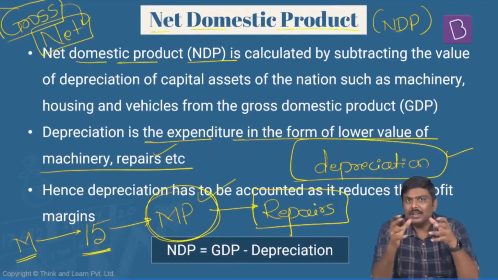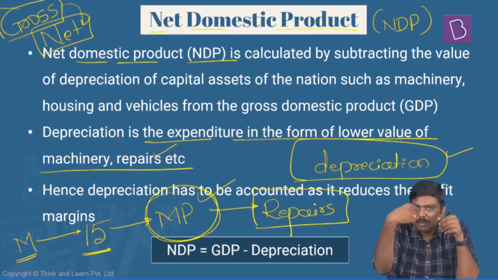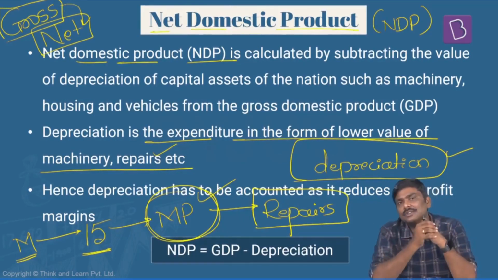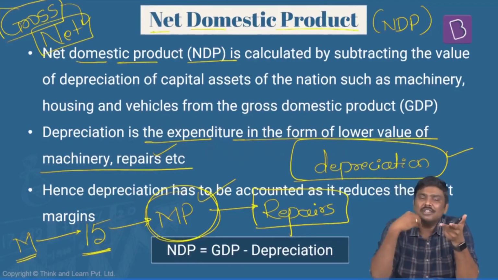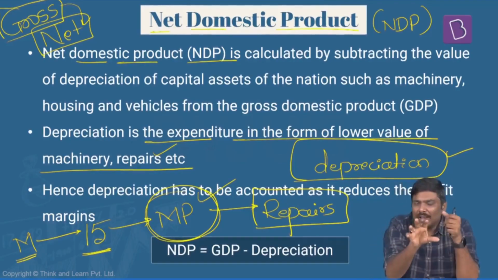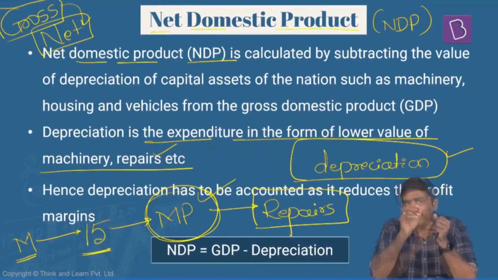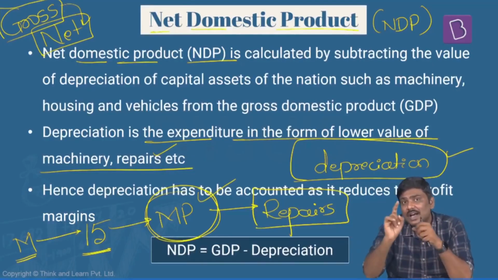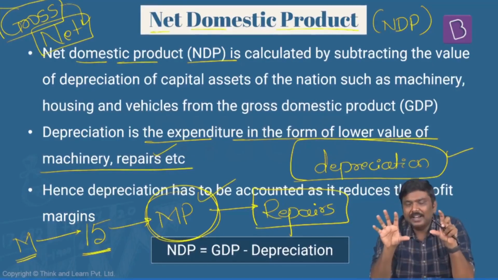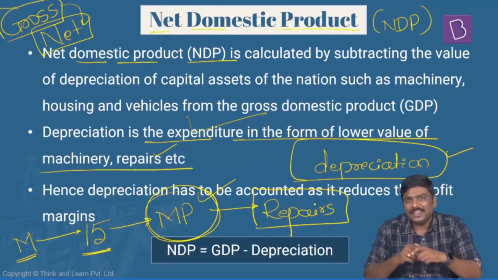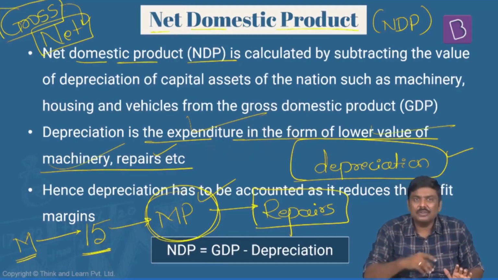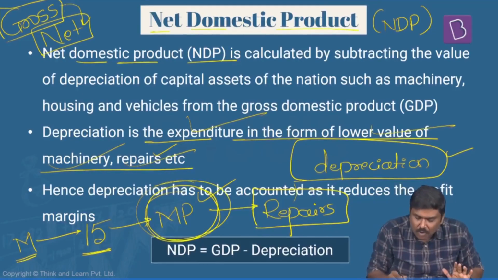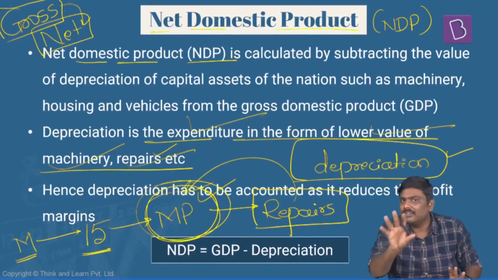Second, you're using a particular machine. After 10 years, you will have to replace this particular machine. Now, to replace this particular machine, again, you will have to incur certain cost. So, imagine you have paid X amount of rupees. Who will have to pay this particular X amount of rupees? This X amount of rupees will be transferred to the consumers whenever the market prices are arrived at. So, that is the basic idea. Depreciation is nothing but the expenditure in the form of a lower value of the machinery, repairs, etc. And whenever you arrive at a market price, it is already inclusive of this particular idea of depreciation.